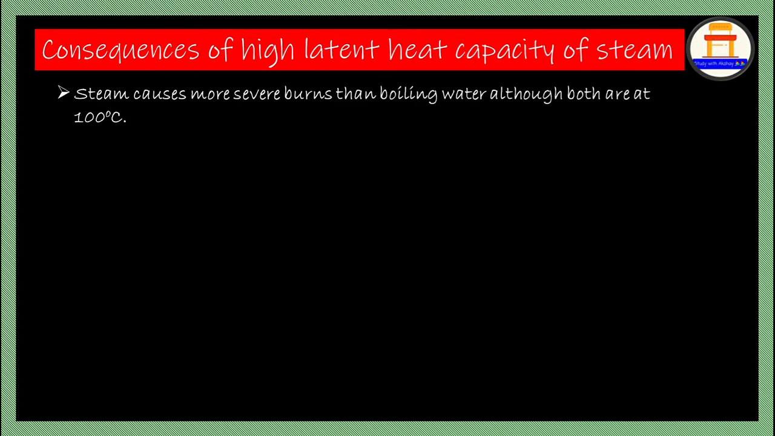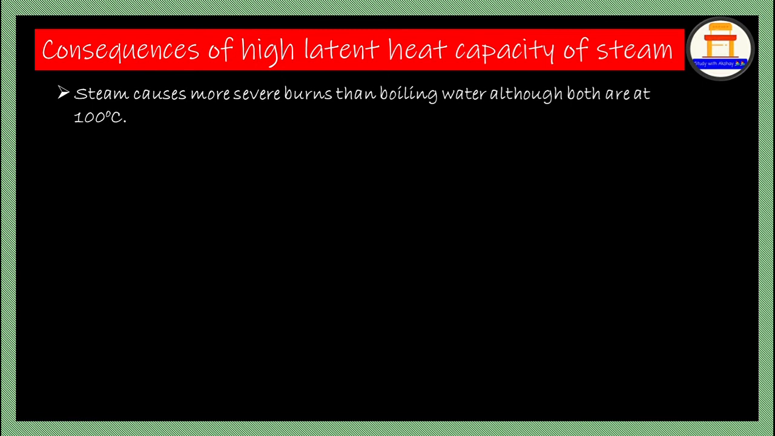Next, consequences of high latent heat capacity of steam. Steam causes more severe burns than boiling water, although both are at 100 degrees Celsius. Why is it so? Because steam has high latent heat capacity. If you add the word specific latent heat, then it becomes completely wrong. And don't ask the teacher who has evaluated your paper to give marks because just one word is missing. No, it completely changes the physics meaning behind it, so that cannot be accepted.